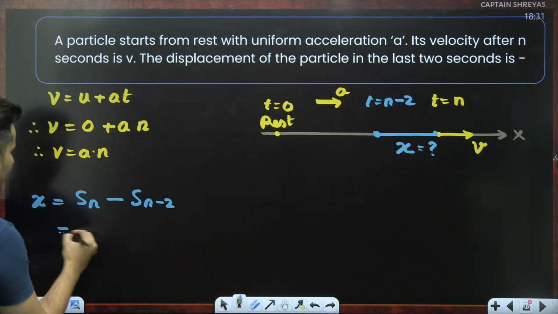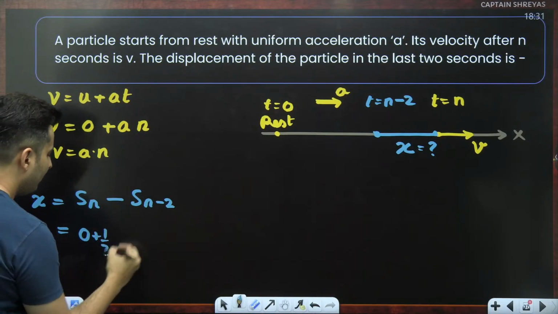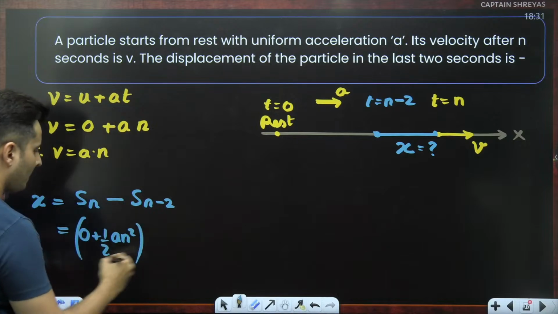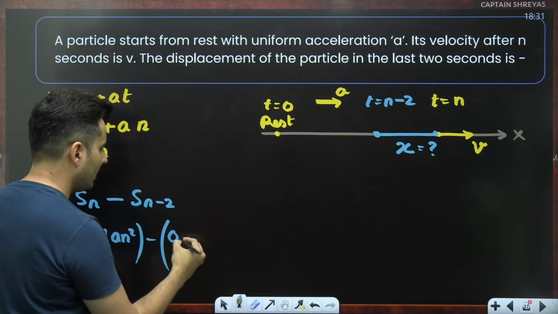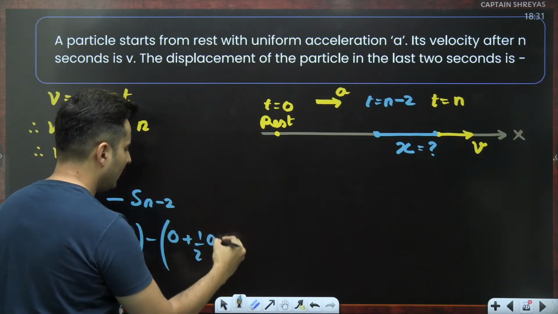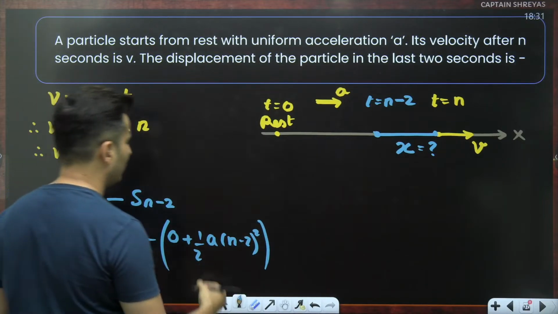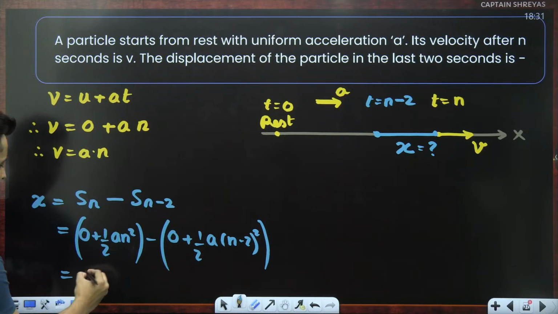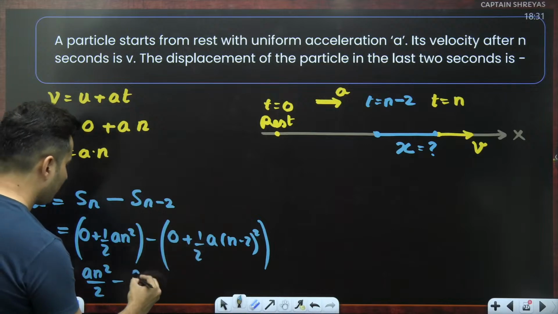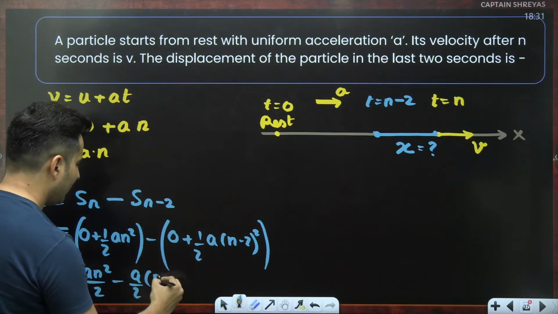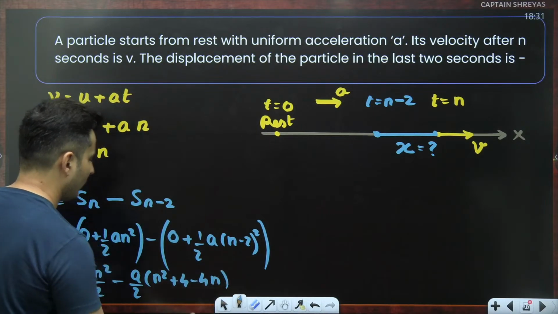So what is displacement till n seconds? ut, u is 0, so 0 plus half a n square, minus the displacement till n minus 2, which is 0 plus half into a into n minus 2 whole square. Perfect. So let's see what we get over here: a n square divided by 2 minus a by 2 into n square plus 4 minus 4n.